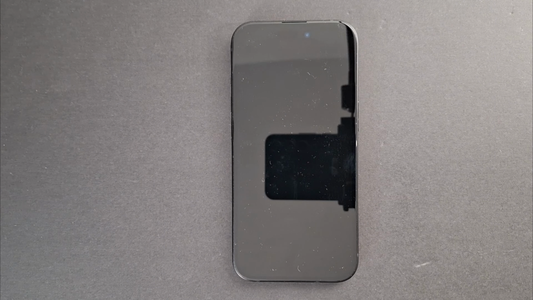In today's video, I will show you how to fix your iPhone black screen problem as well as situations where the device is frozen or completely unresponsive.